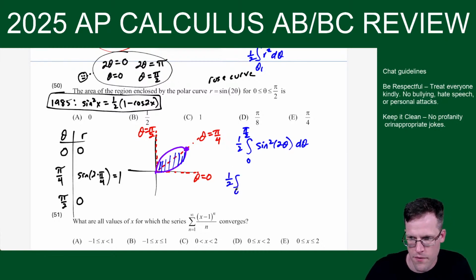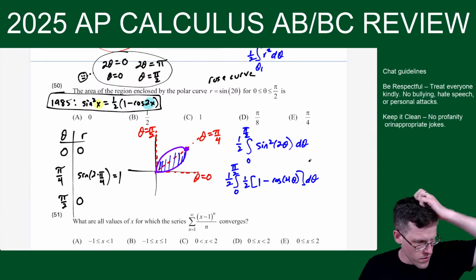So 1/2, but why not practice the old way? So 1/2 times 1 minus, but the idea is, we call this the argument. The part that's inside the trig function gets doubled. So if it's originally 2 theta, it's going to be 1 minus cosine of, I double 2 theta to get 4 theta. Okay, so that's going to bring me here.